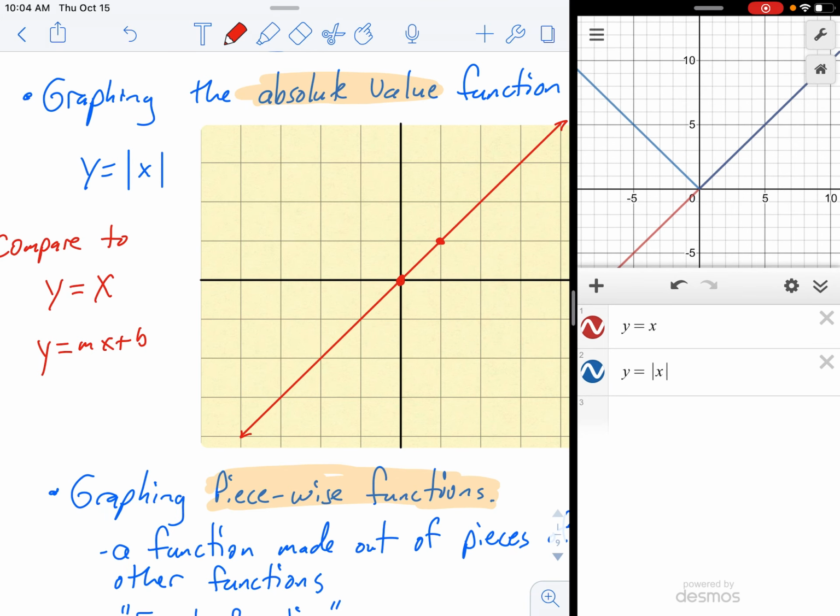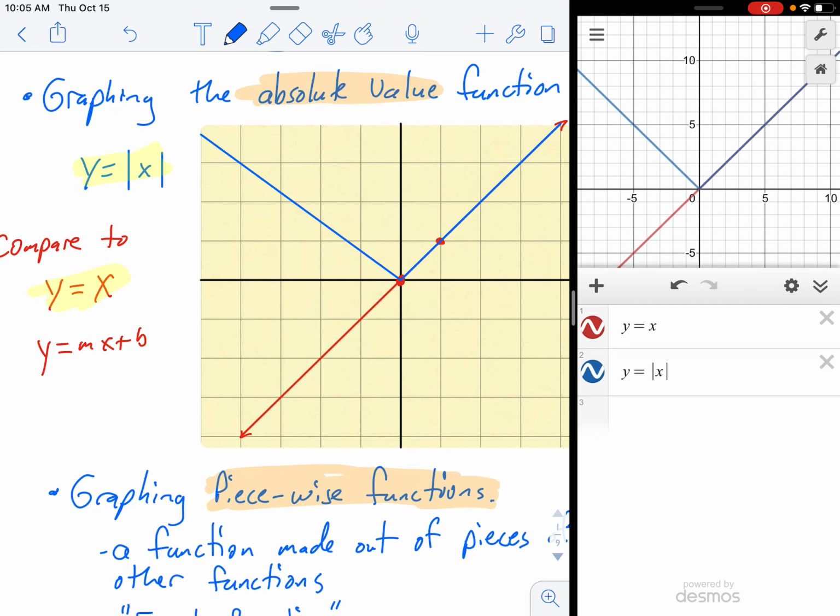And up on the screen, we have in blue a V shape. The graph of an absolute value, sorry, trying to get the right color here, is a V shape. It comes down like this, hits the origin, and then it goes up like this in that direction. And it kind of makes sense if you think about it. So y equals absolute value x, y equals x. They're the same equation except for those absolute value bars. And what do those bars do if you think about algebra? If you recall, those bars turn everything positive.